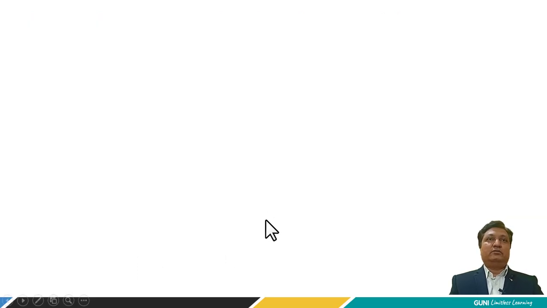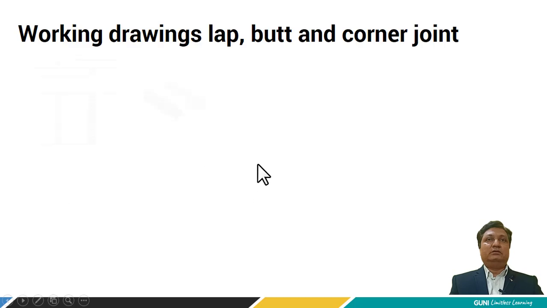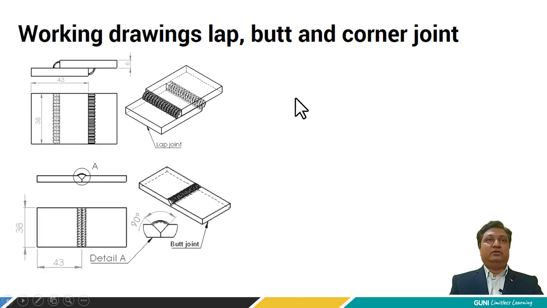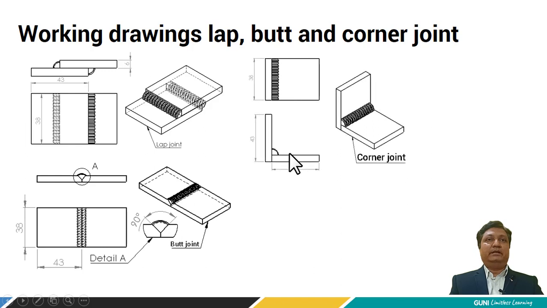Now, working drawings of lap joint, butt joint and corner joint. In this first drawing, we can see the two plates are overlapped with each other. The overall dimensions are also given, showing how the plate is positioned. This is the length and width of the workpiece. In the butt joint, we have done the edge preparation as 90 degree included angle, and here we have shown the detail of this portion. And the third one is the corner joint.